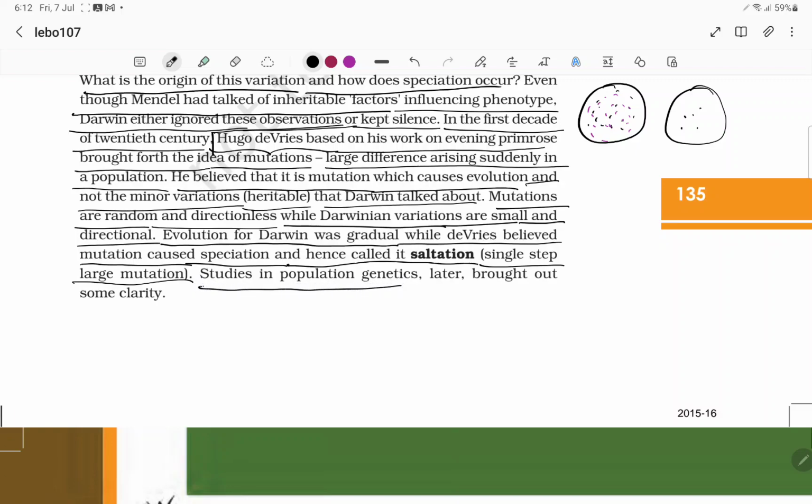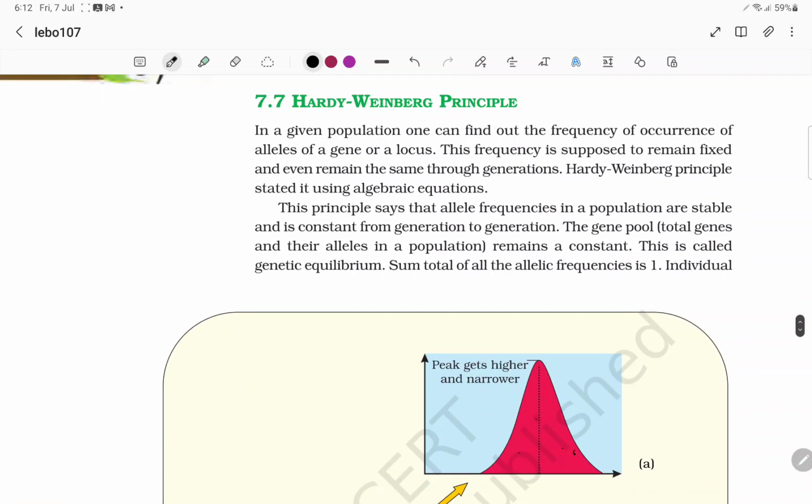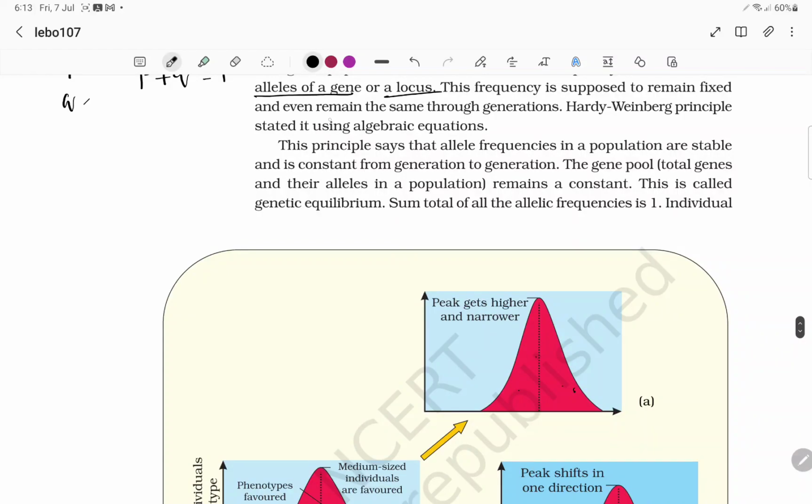Studies in population genetics later brought out some clarity. When we studied the genetic makeup of populations, we gained that clarity. So let's talk about the Hardy-Weinberg principle. In a population, you can find the frequency of occurrence of alleles of a gene or a locus. For example, if you have P and Q, then P plus Q is equal to 1. This frequency is supposed to remain fixed and remain the same through generations.